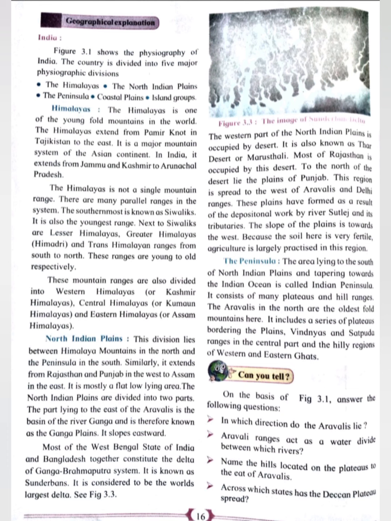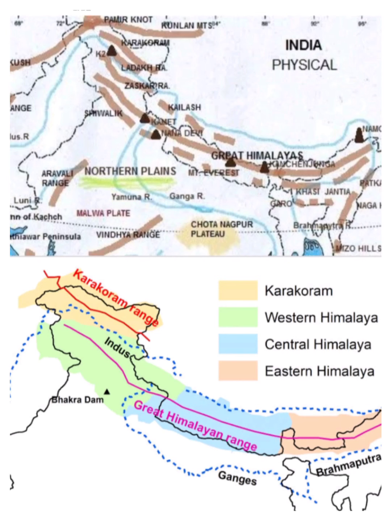The first part starts with the Himalayas. The Himalayas is one of the young fold mountains in the world. The Himalayas extend from Pamir North in Tajikistan to east. It is the major mountain system of the Asian continent. In India, it extends from Jammu and Kashmir to Arunachal Pradesh.